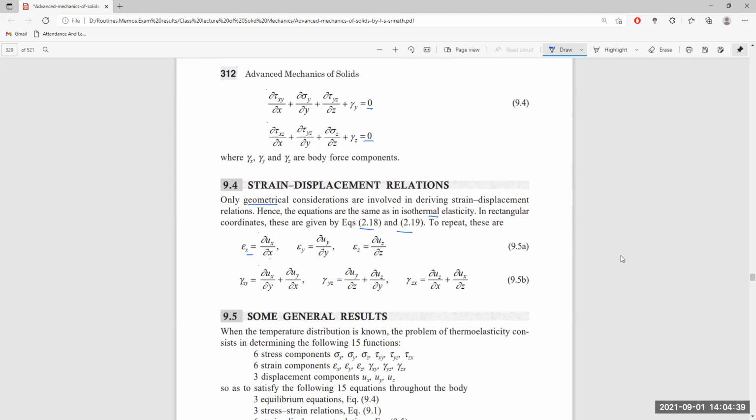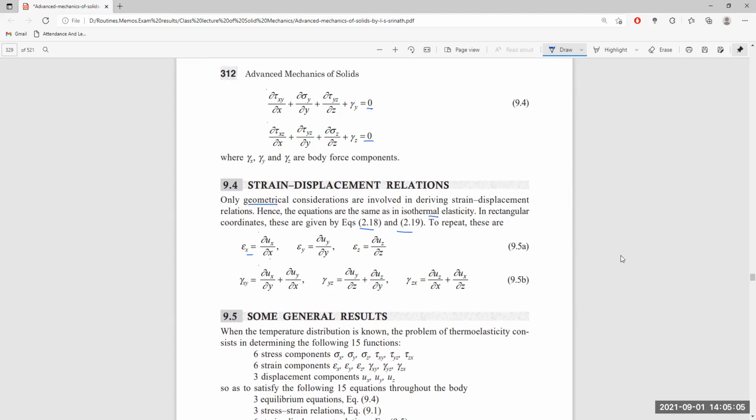Gamma yz is the strain induced in the yz plane, indicated in the y direction, and gamma zx is the shear strain induced in the zx plane, along the z-axis itself.